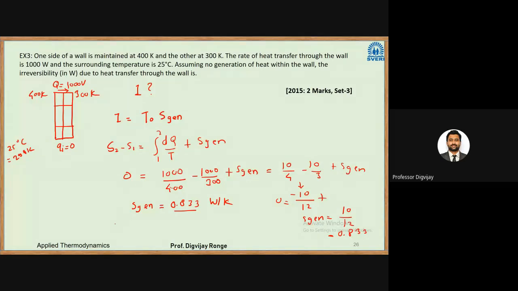Then I will be equal to T naught, 298 Kelvin, into 0.833. So here you can calculate the final answer, that will be your irreversibility.